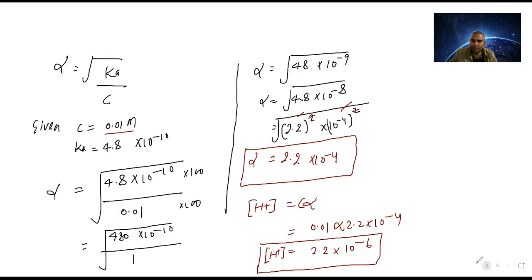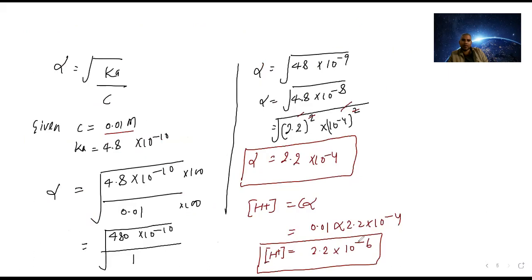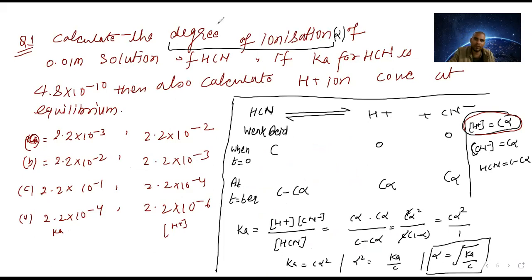Which option is correct? 2.2 is common. The power here is 6 and here is 4. So option D is correct. Yes, sir, option D.